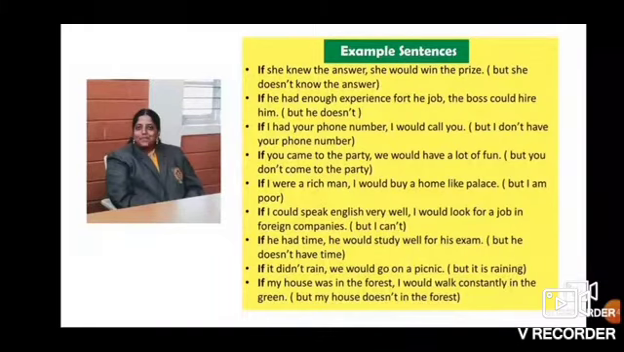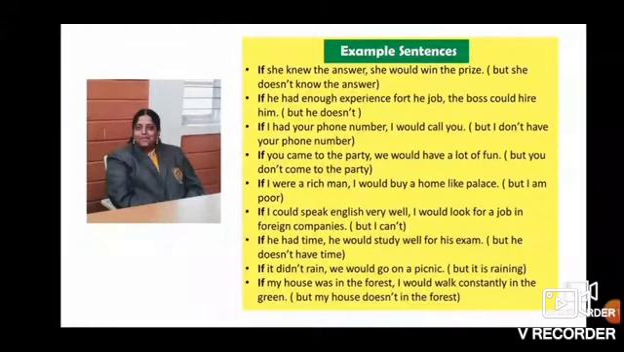If she knew the answer, she would win the prize. But she doesn't know the answer. The explanation is very clearly given in the bracket. If he had enough experience for the job, the boss could hire him. But he doesn't. If I had your phone number, I would call you. But I don't have your phone number. I hope you are understanding. It is easy for you to understand because the explanation is very clearly given in the brackets.